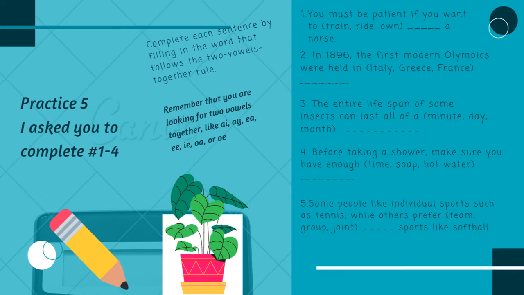I think I would pick train because you have the AI there. Number 2, in 1896, the first modern Olympics were held in Italy, Greece, or France. Well, it's going to be Greece because you've got the two E's. Be sure to check your homework, and if you made any mistakes, fix your mistakes.